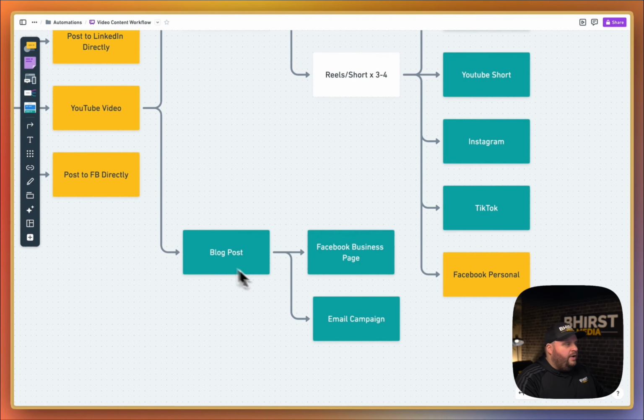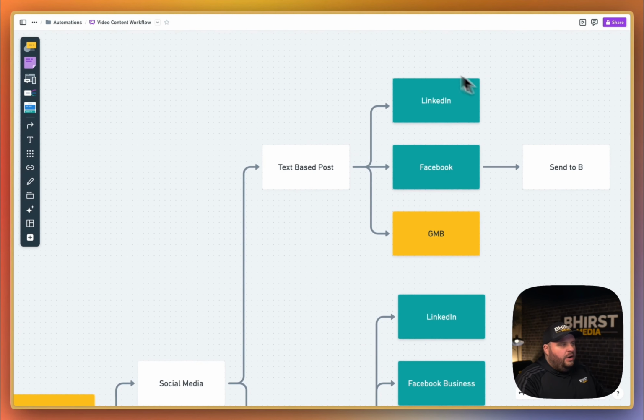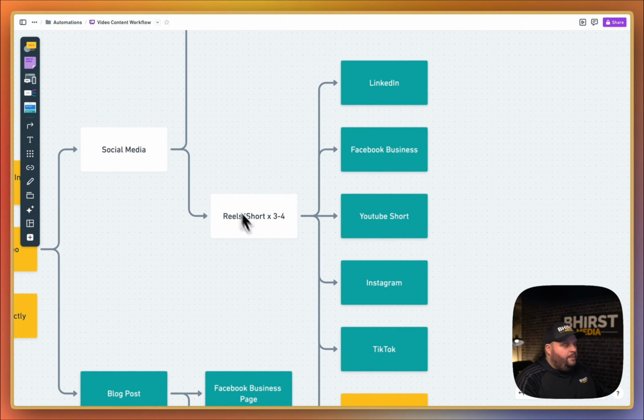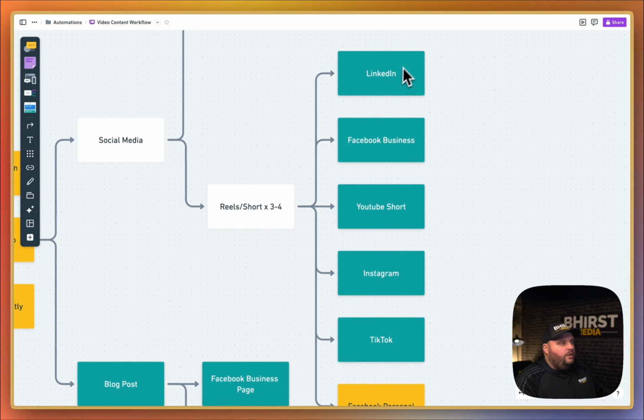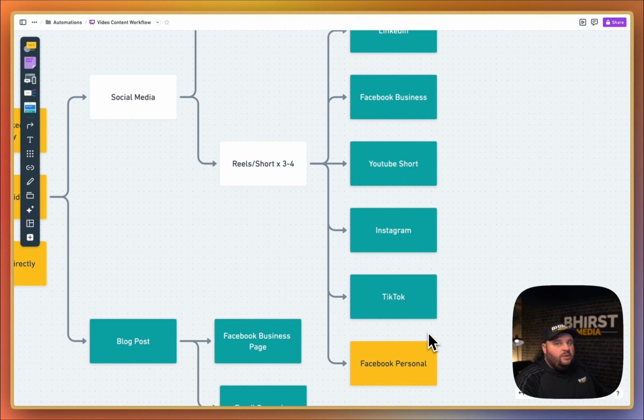From there, we create our blog post. It creates a Facebook business page post and gets an email campaign ready for us. We also get our LinkedIn post, Facebook post, and Google business post ready to go. And then we use Opus Clip to create those 3 to 4 reels or shorts for us based off that YouTube video. And we get our LinkedIn, Facebook, YouTube Shorts, Instagram, TikTok, and Facebook Personal all ready to go with different shorts and reels based off that initial video.